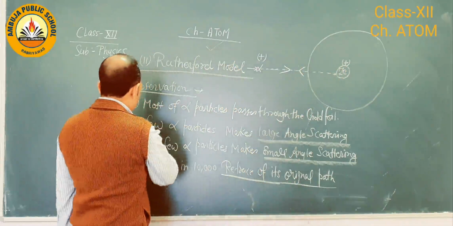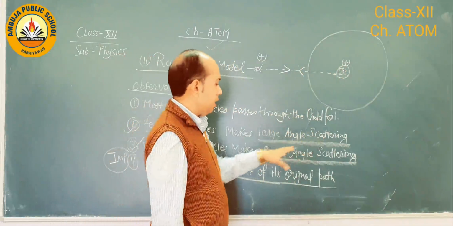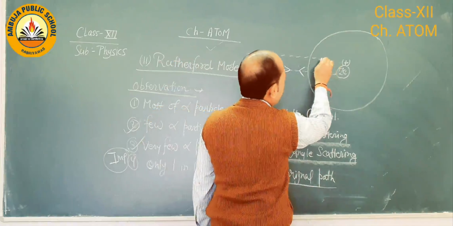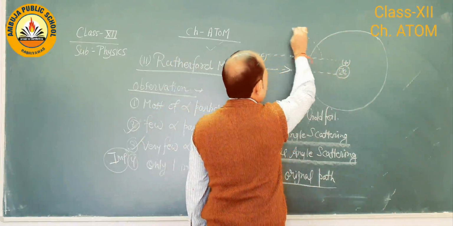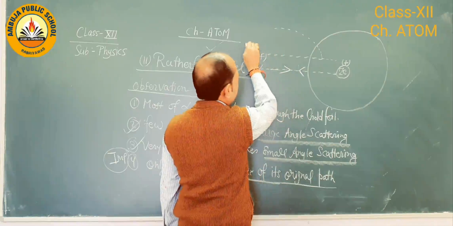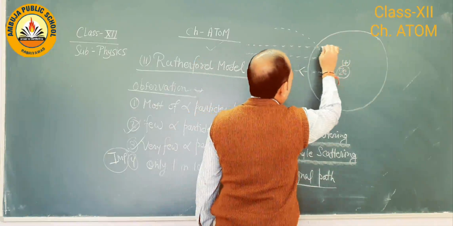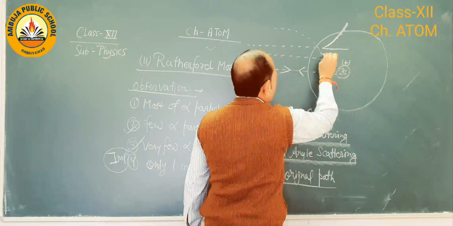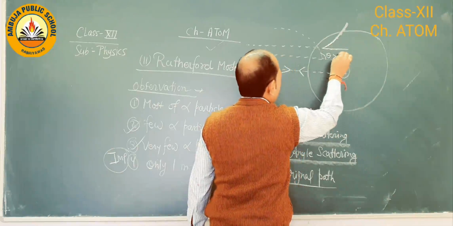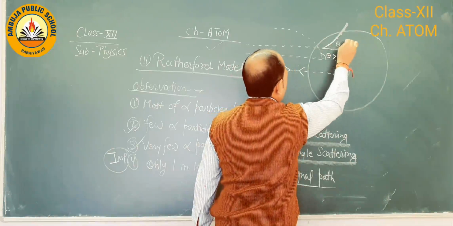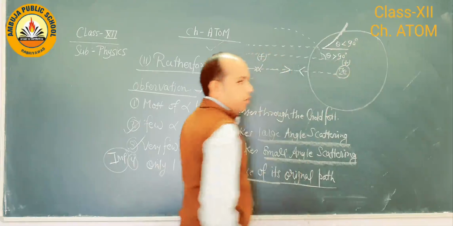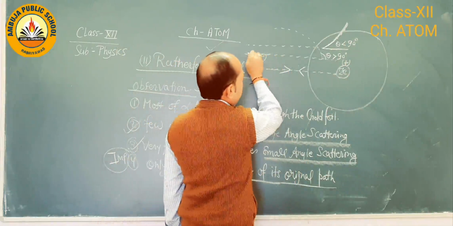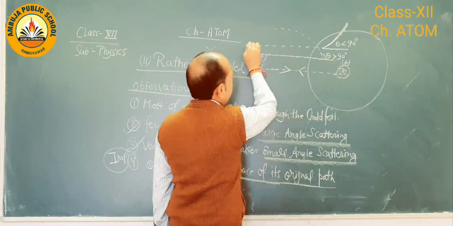If we talk about the second and third one, it makes large angle scattering and small angle. So nearby the center line, so what we have to see here, as distance increases, suppose this is first line, this is second one and third one.